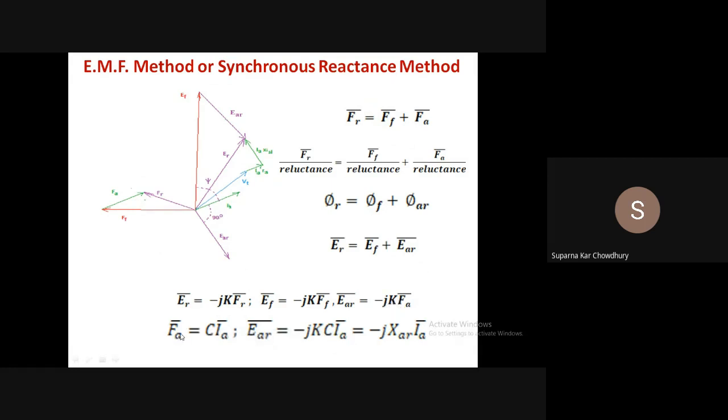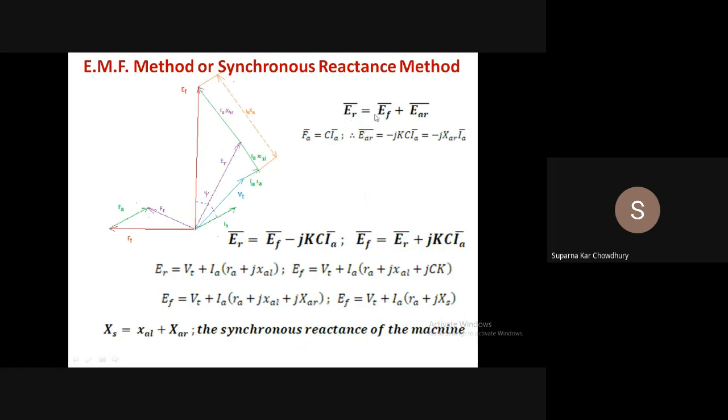So FA can be taken as C into IA, because IA is the current which is inducing the armature reaction FA, and we have neglected the saturation. So armature reaction MMF will be proportional to the current. So FA is C IA. So EAR can be written as jKC IA. So this CK can be expressed as XAR. From the equation you can see it has the dimension of a reactance.